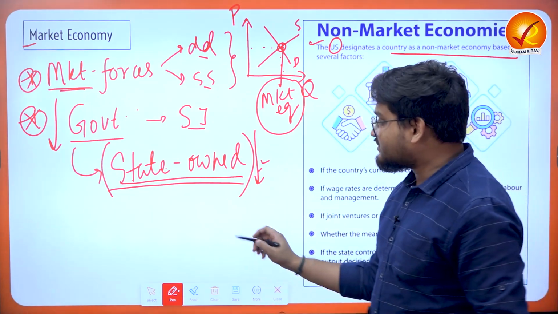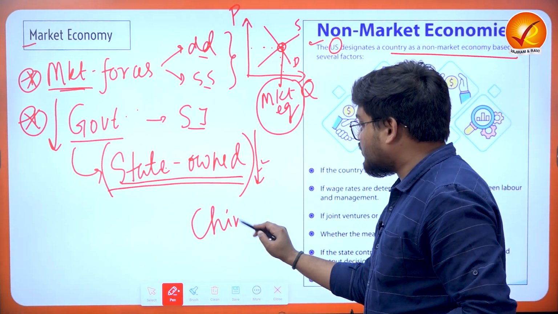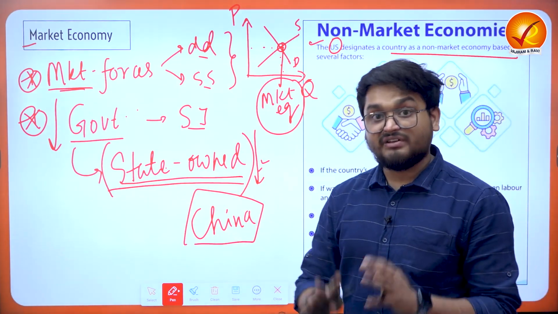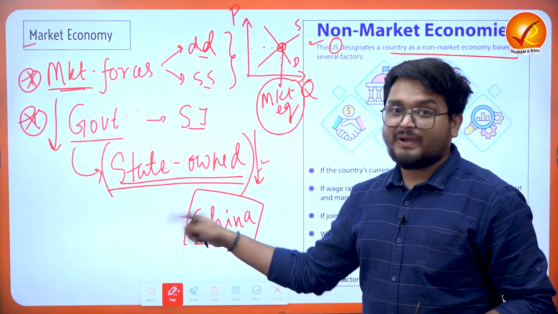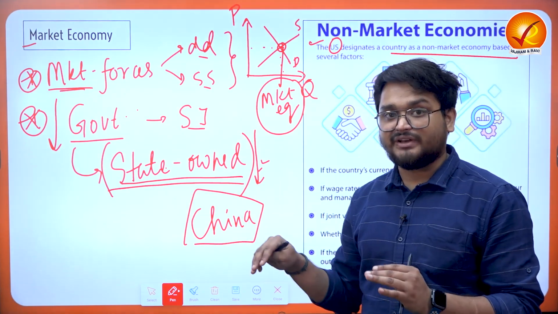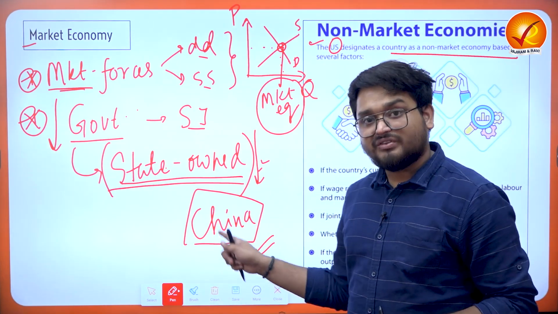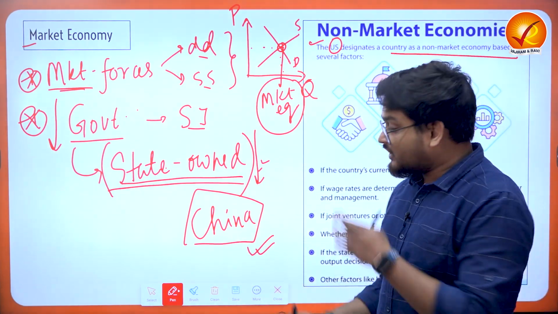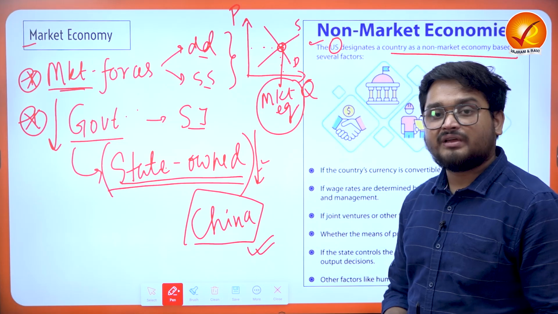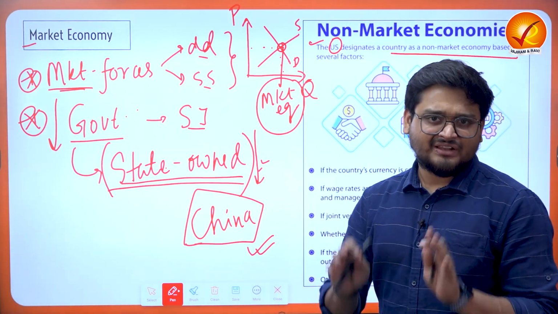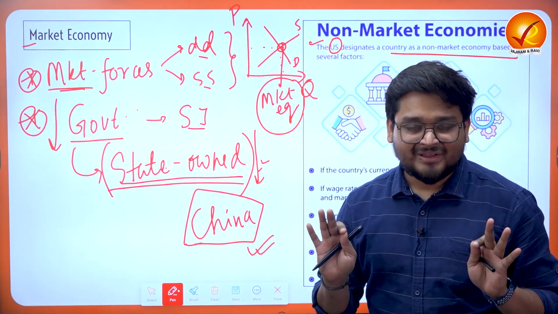We have the famous example of China, which has a substantial private sector in the country, but despite that the government is time and again interfering in the various trade policies and business policies of the domestic industries of China. And that is how the government is altering the core market principles, which is a very basic principle of economy.